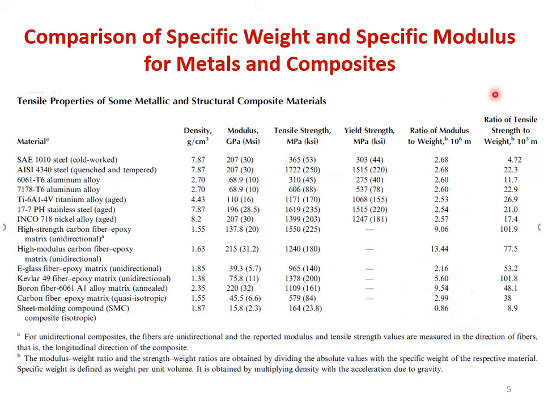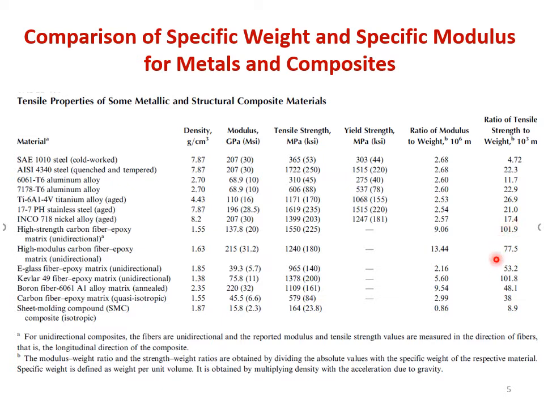Okay. Similarly, the ratio of tensile strength to weight, you can see that the ratio of the tensile strength to the product of density into acceleration due to gravity is 4.72, 22.3, 11.7 up to 17.4 for metals, right? So these are for metals, and after that you see the ratio is 101.9, 77.5, 53.8, 53.2, 101.8, 48.1, 38, 8.9, right?